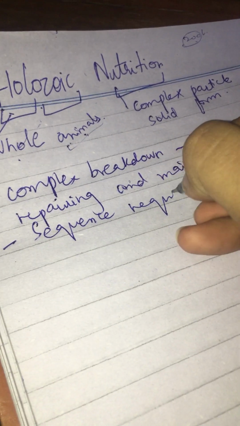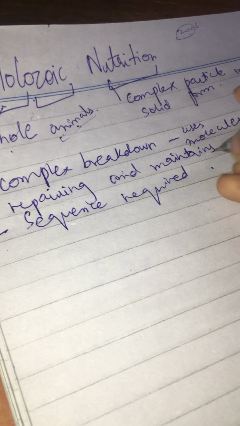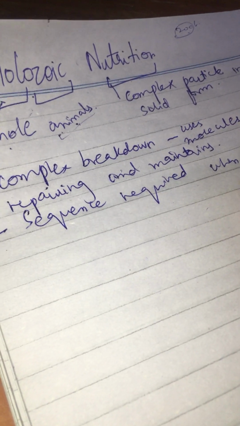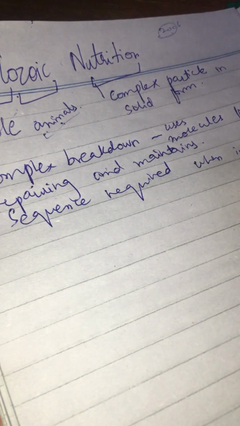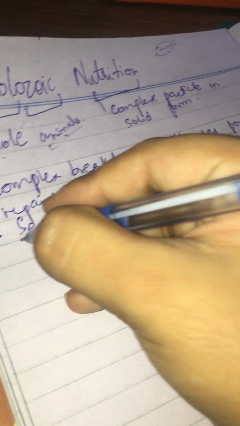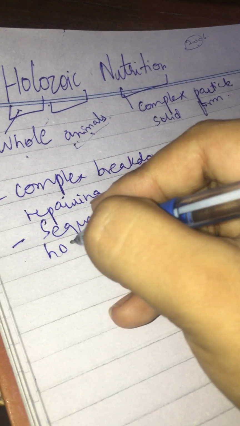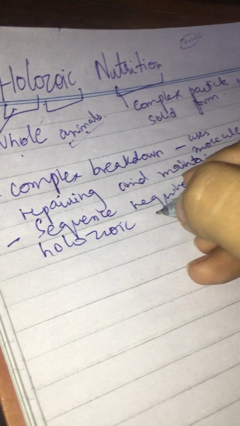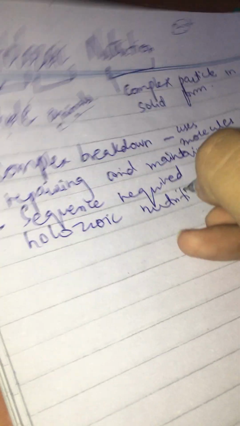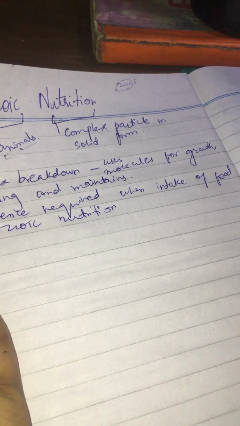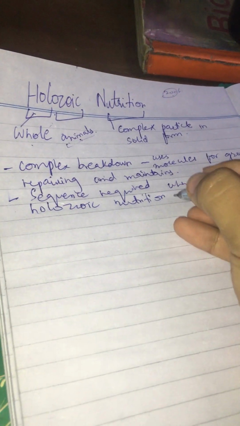the sequence of holozoic nutrition which is required, the intake of food, is called holozoic nutrition. Like the sequence which is required, intake of food, is known as holozoic nutrition.